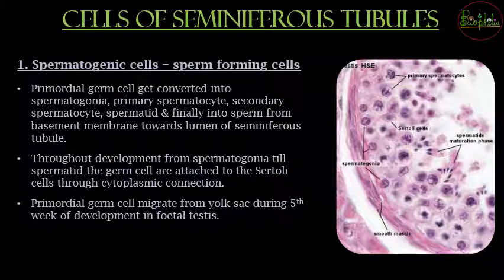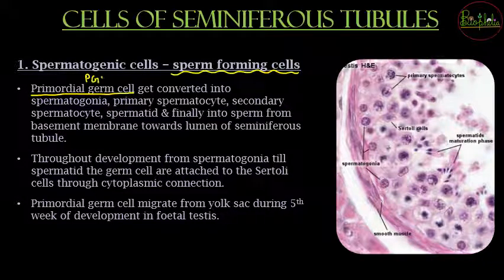Now the cells of seminiferous tubules. So these are going to be the three cells, that is spermatogenic cells, that are nothing but sperm forming cells. फिर आएंगे the next cells that we'll see in the next slide. So focusing now about the sperm forming cells. So sperms कैसे form होंगे? It will be because of the primary mother cell, that is called as primordial germ cell, that is PGC. Primordial germ cell जो होगा वो धीरे धीरे differentiate करके अपने आप को convert करेगा, so that it will finally form into the male gamete, that is sperm.